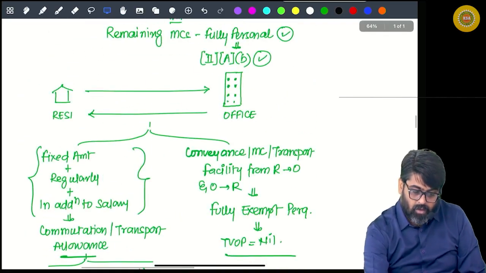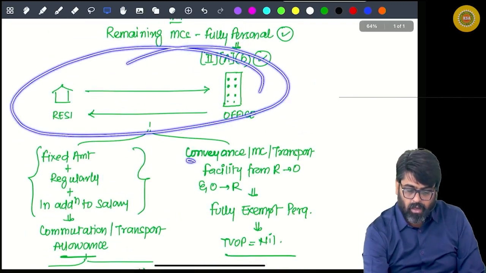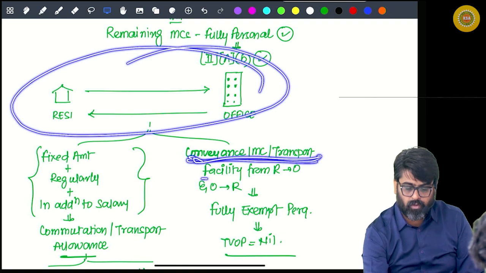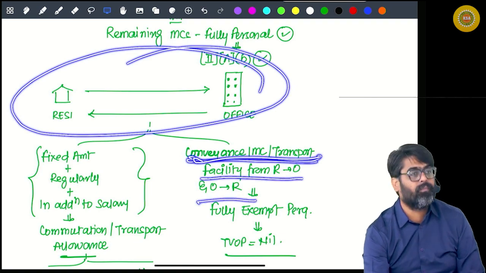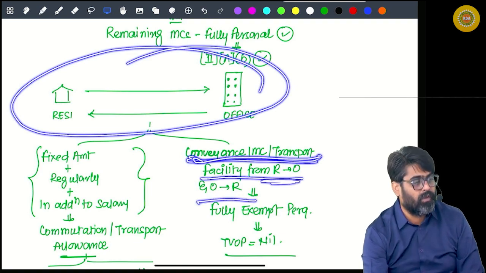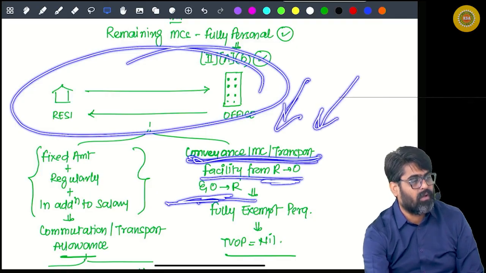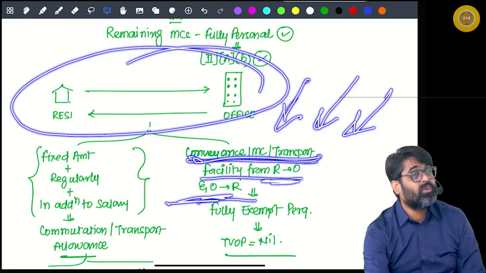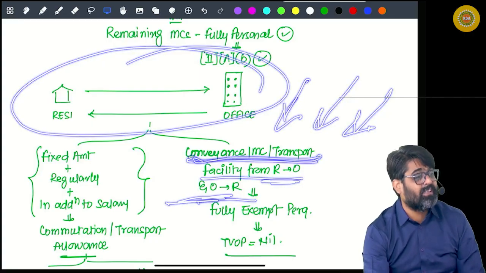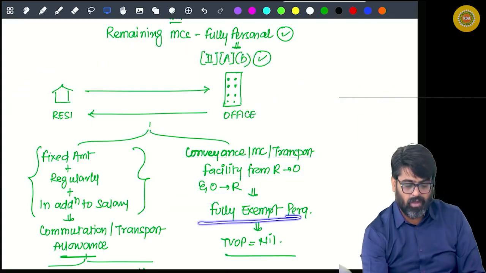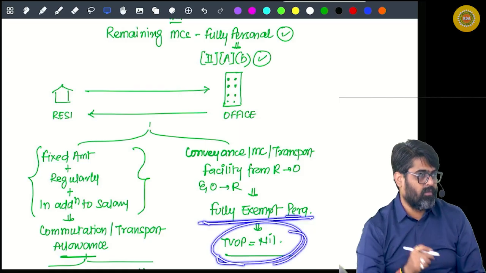But wait, if a conveyance, motor car or transport facility is given for travel from residence to office and office to residence, that is not an allowance, that is a perquisite, which will be fully exempt.